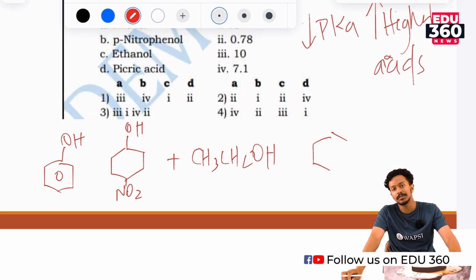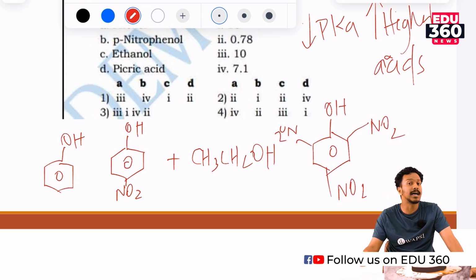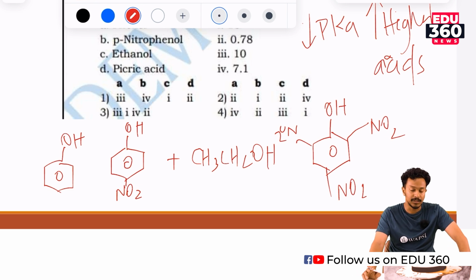We know that the presence of a minus I group, a negative inductive effect group, increases the acidity of a compound, right? So the NO2 group is a minus I effect group, which thus increases the acidity of phenol.